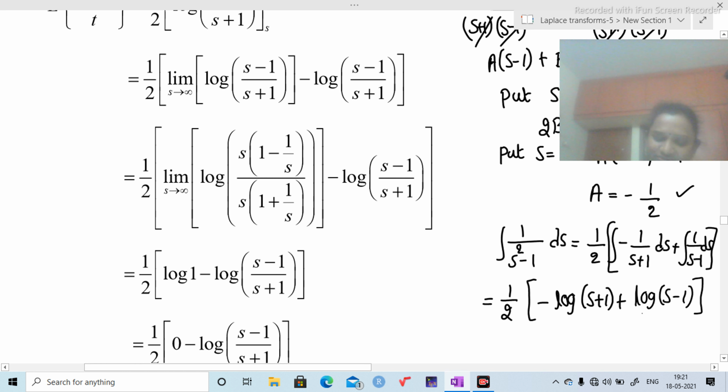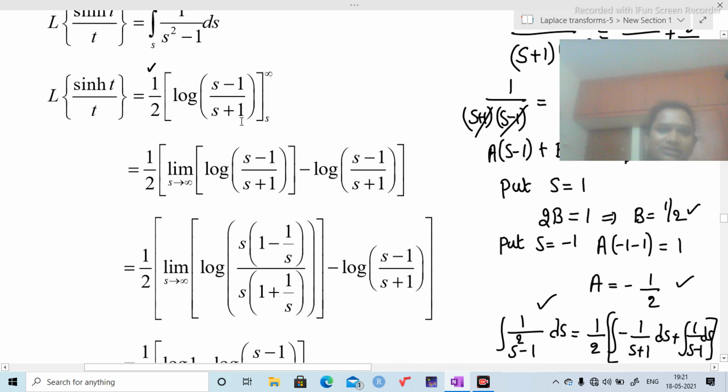So again we have log a minus log b. That means 1 by 2 into log of (s minus 1) by (s plus 1). The integration of 1 by s square minus 1 ds is 1 by 2 into log of (s minus 1) by (s plus 1). So observe, here also the same thing is there. Now I am going to substitute the limits, s to infinity.